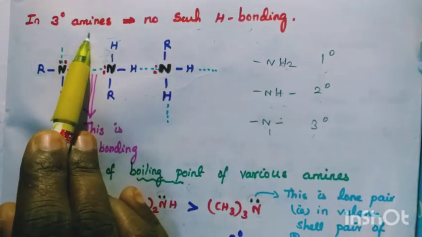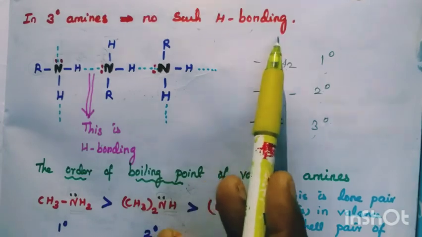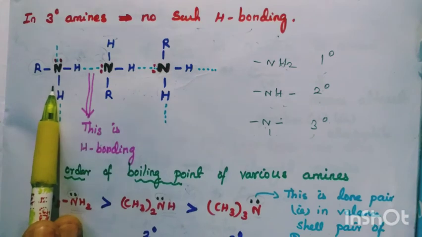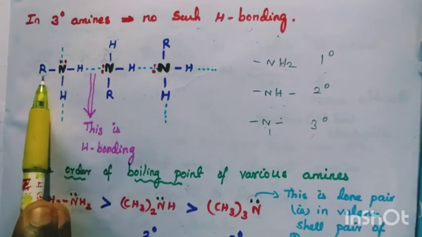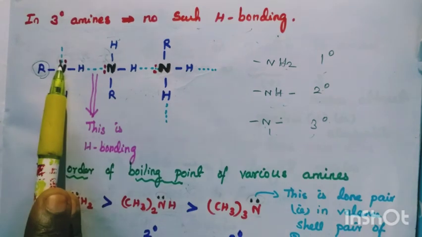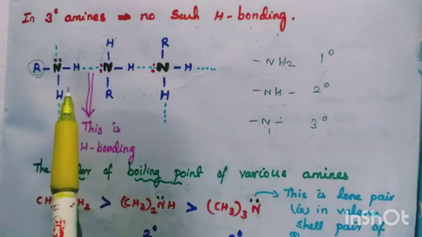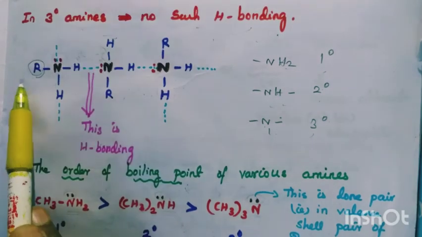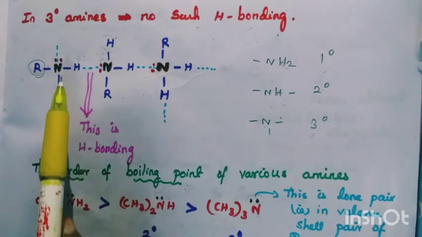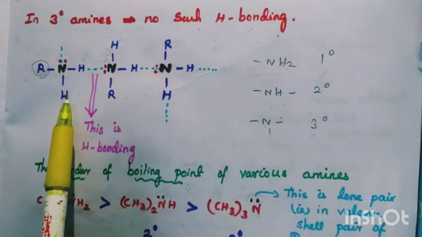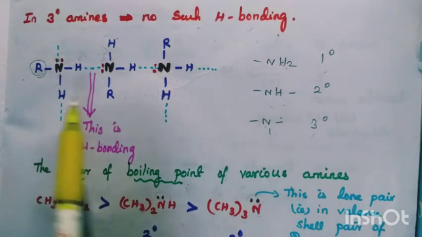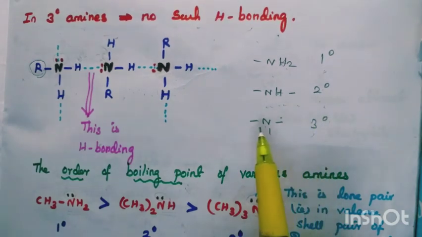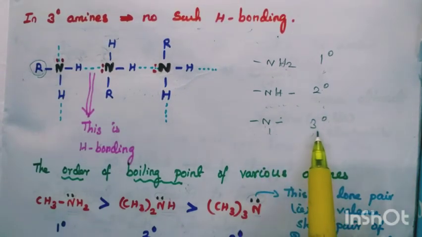Now, what happens in tertiary amines? No such hydrogen bonding is there. In tertiary amines, nitrogen is bonded to alkyl groups. Nitrogen has a lone pair, no? How many bonds does it have a tendency to form? 3 bonds. One with alkyl, 2 with hydrogen. So NH2 represents a primary amine. Bond NH bond represents a secondary amine. Bond N represents the tertiary amine.